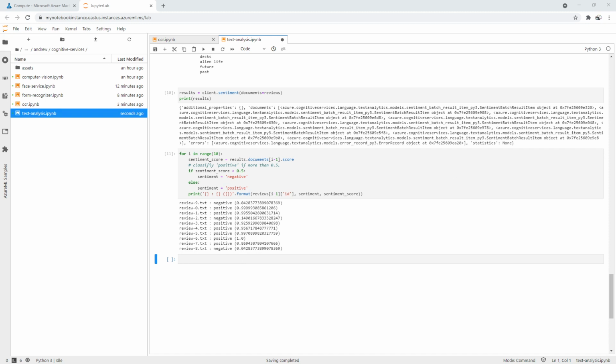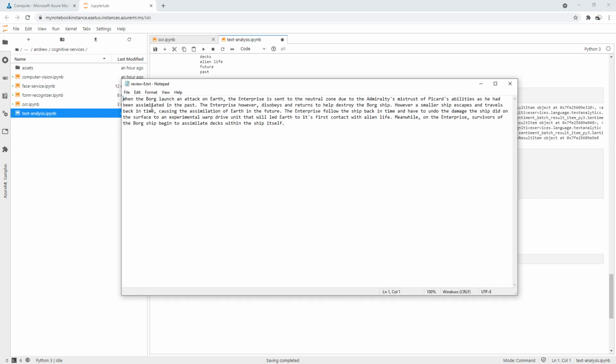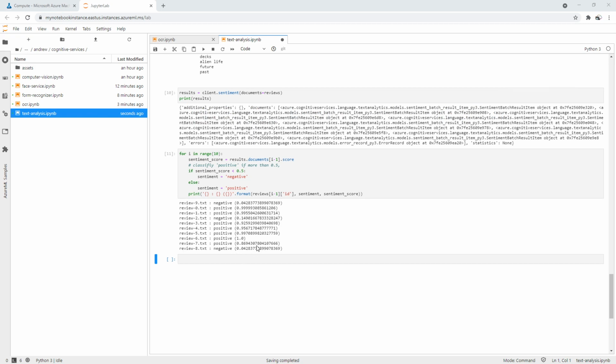So let's look at number 1 then, which is, well, actually this one is 9. This is 04. This one here is 8. So we'll open up 8. "When the Borg launched on Earth, the Enterprise is sent to the neutral zone," etc., etc. "However, a smaller ship escapes travel. The Enterprise follows back. Meanwhile, the survivors." So this is a synopsis. It doesn't say whether they like it or they don't, but it was just 04. I guess so. There's nothing positive about it, right?